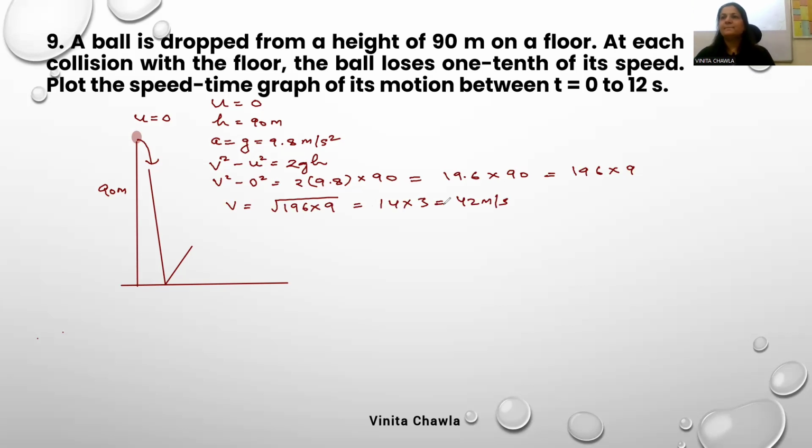And time? Yes, time taken by the ball to reach the ground.